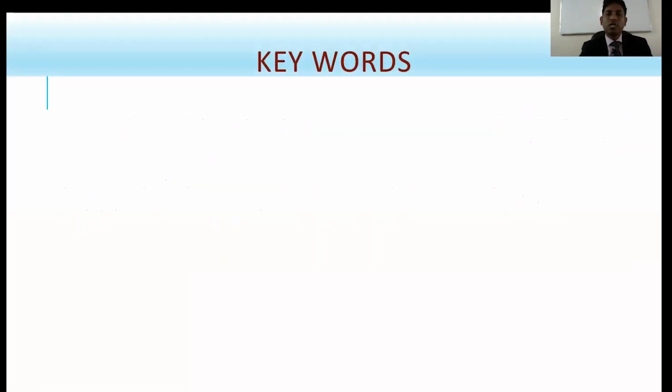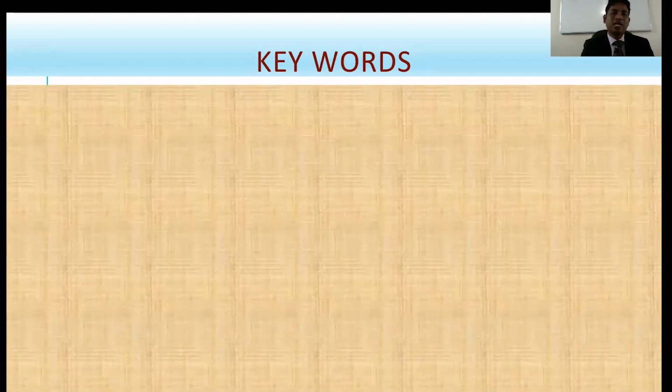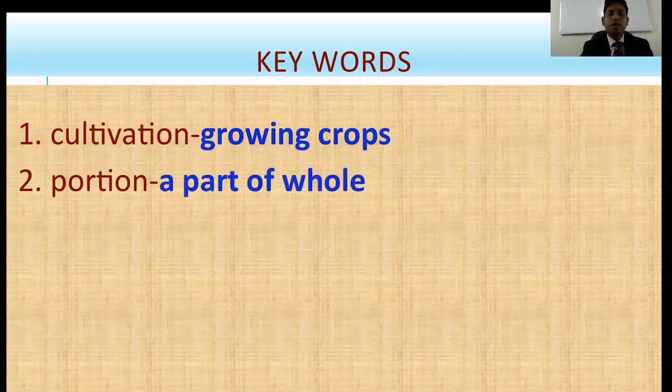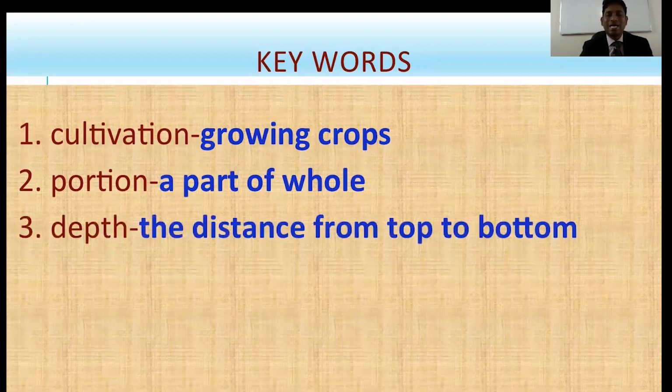Hopefully you have enjoyed the video. Now I'm going to show you some keywords from this lesson. First word, cultivation. What does it mean? Growing crops, right? Second one, portion, a part of a whole. And third one, dip, the distance from top to bottom. This is a book, right? This is the top, this part is the bottom. Okay.